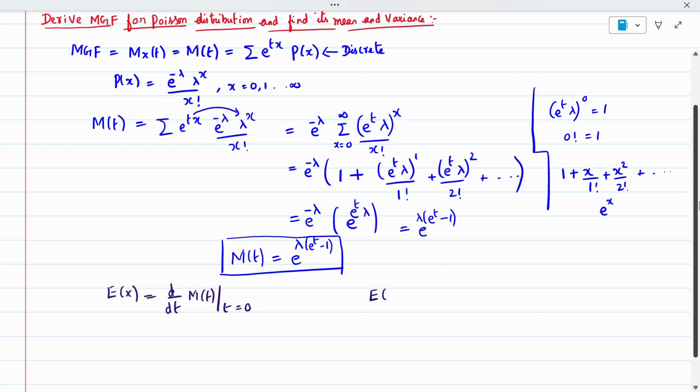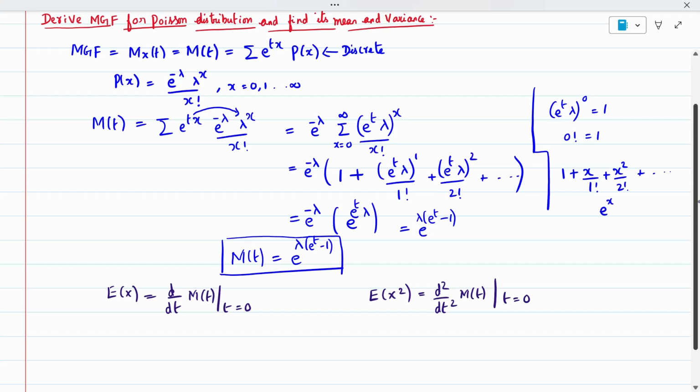E of x squared is two time differentiation of the moment generating function, and put t equal to 0, I will get my second moment. Three time differentiation gives my third moment, E of x cube. Four time differentiation, etc. It goes on.